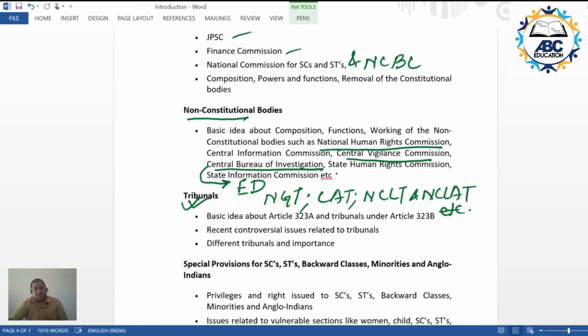But these institutions, these bodies, these tribunals are always in news in some way or the other, so we have to cover these topics, and we'll be seeing them accordingly.